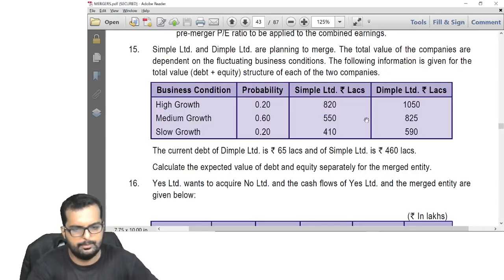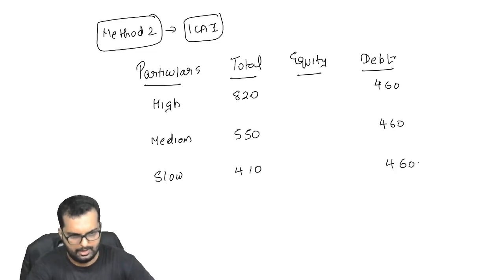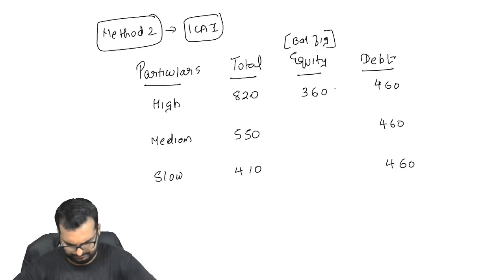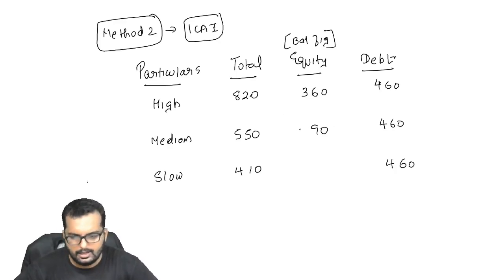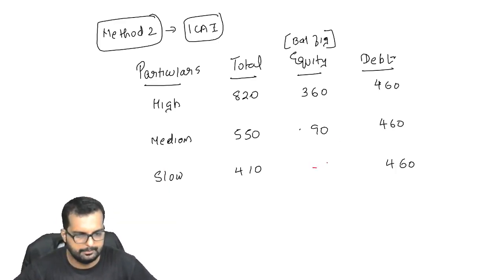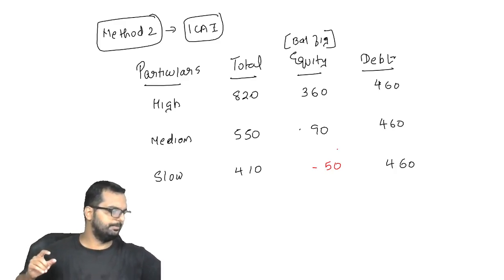So now if you see, debt value is 460. So I'll write 460, 460, and 460. So can I say in that case equity will be nothing but the balancing figure? So that would turn out to be how much over here? 360, 90. In the last case, it will turn out to be minus 50. Okay, can you write down till here in your books now?